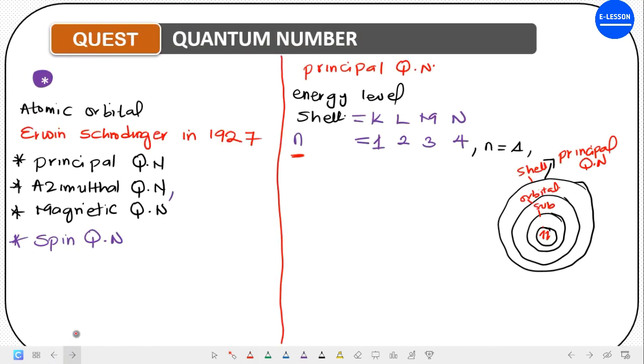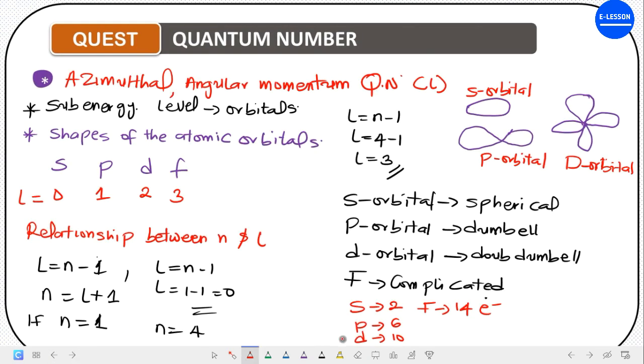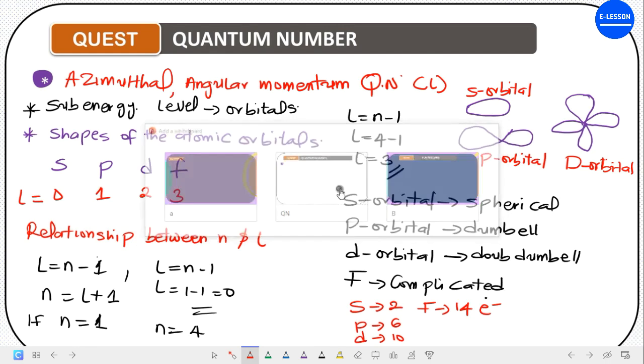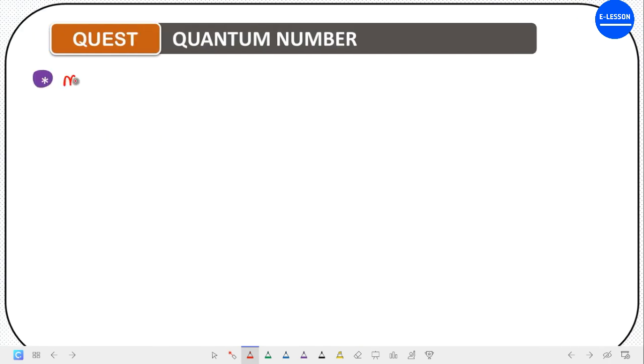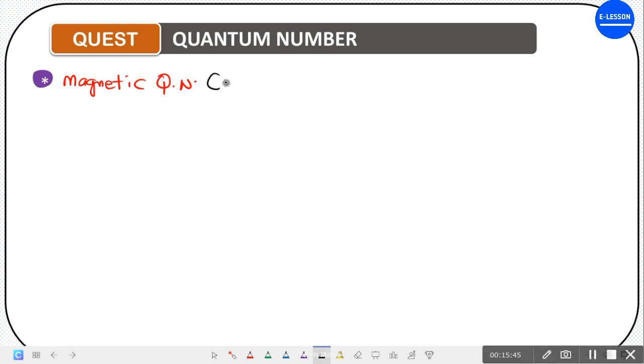Now, having looked at the second quantum number, which is the azimuthal, let us go straight to examining the third quantum number, which is the magnetic quantum number. The magnetic quantum number talks about the orientation or the behavior of the electron in a magnetic field. It is designated with small letter m, subscript l.